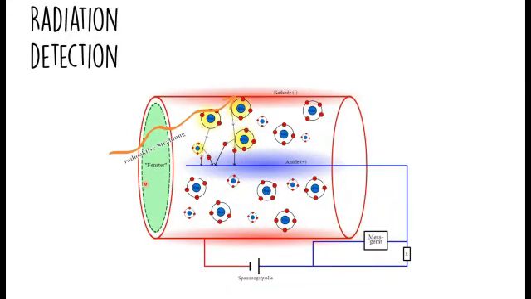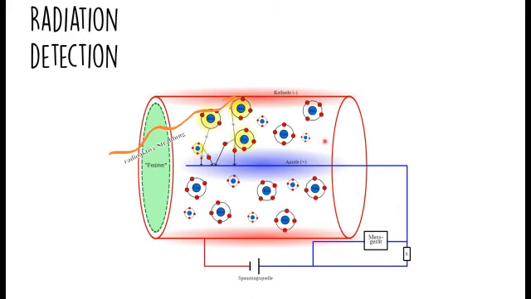And then we will discuss radioactive detection. In this picture, you can see one example of radioactive detection. This is the Geiger-Müller counter, or you can call it a GM counter. A GM counter is a kind of nuclear detector capable of detecting different kinds of nuclear radiation like alpha particles, beta particles, and gamma particles.